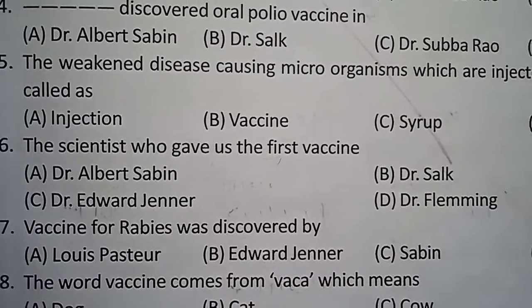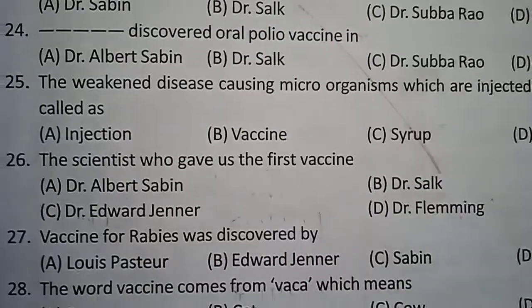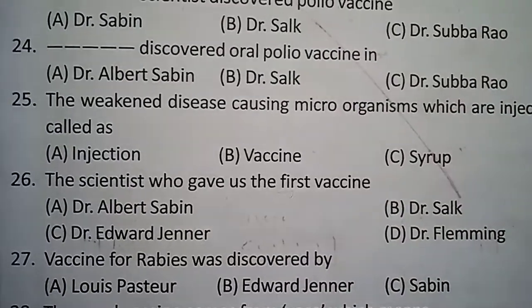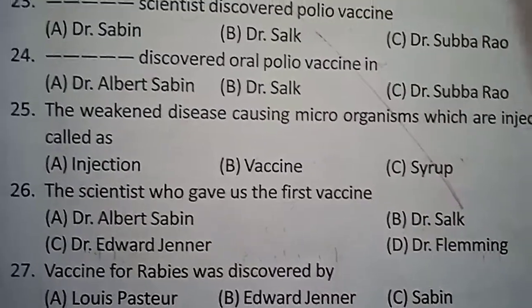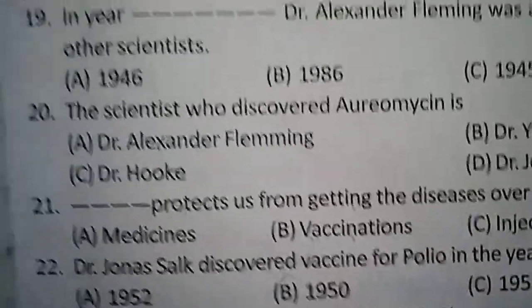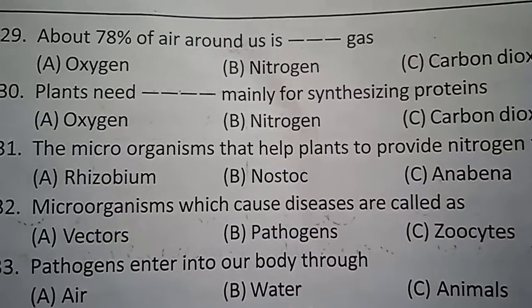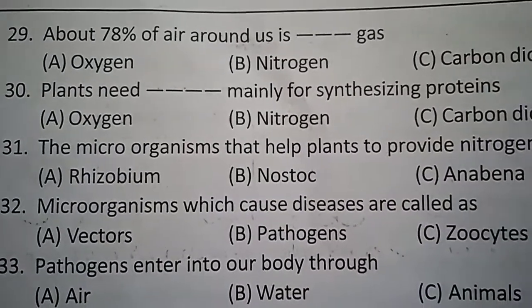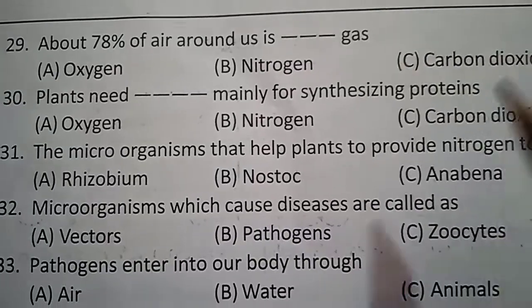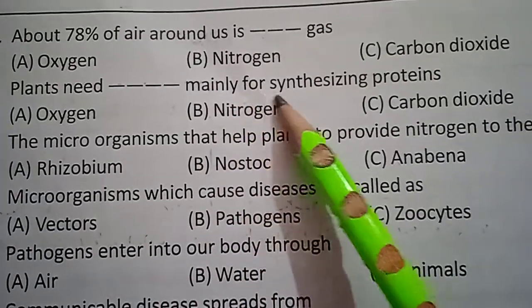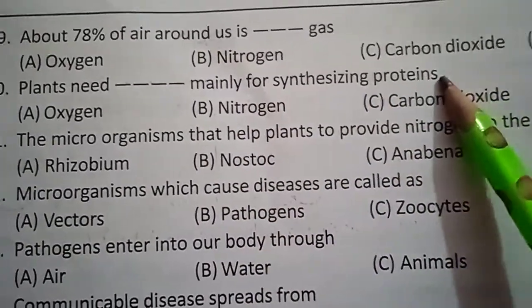So these are some bits about microorganisms. Now we are going to learn some other bits. About 78% of the air around us is which gas? Nitrogen. Plants need dash mainly to synthesize proteins.